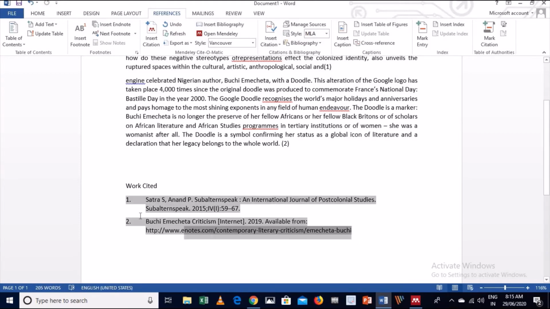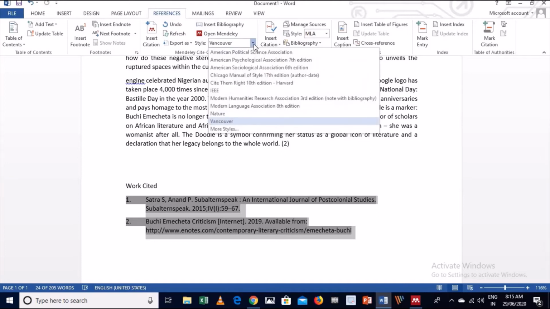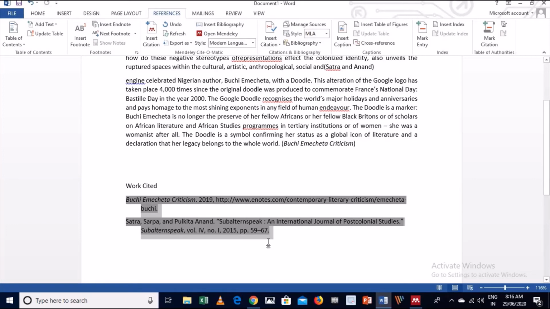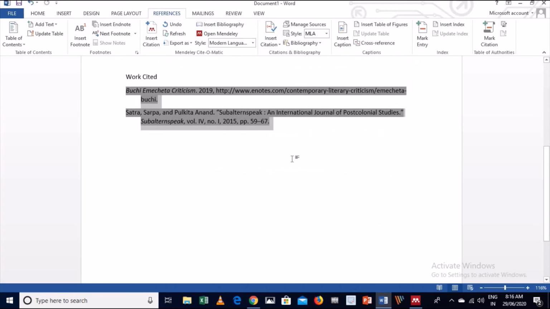Suppose I want to change this, because various citation styles are asked for by various journals. So I will choose MLA 8th edition, and automatically the citation style will be changed to MLA 8th edition. Suppose I want to change to APA 7th edition, again you can change the citation style. This is the best way to save your time and effort, and with the help of this software you can easily create a high quality journal without any mistakes.